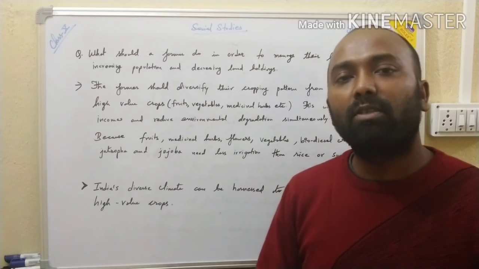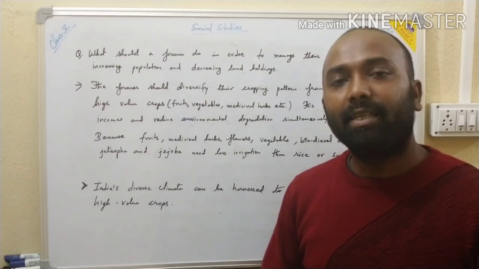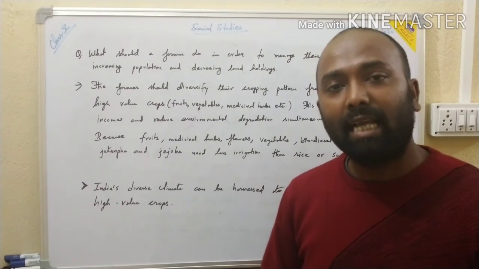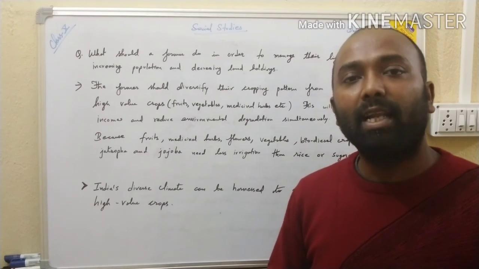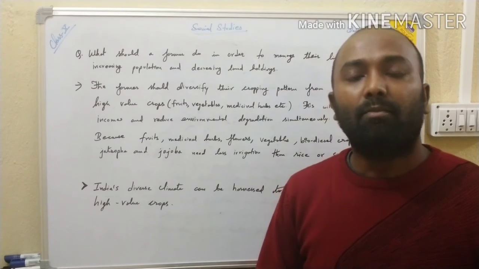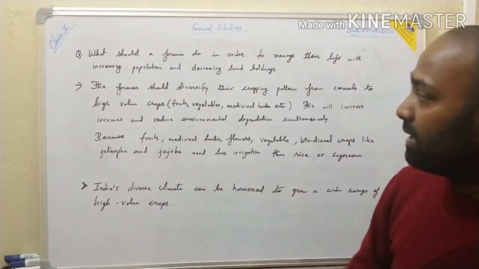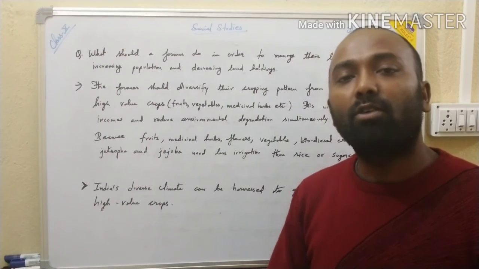But what about the net sown area of cereals and pulses? Cereals are very important crops for our country. Rice and wheat are something that we eat most of the time, so it is very important to have cropping area with rice and wheat. But the net sown area is getting reduced day by day, and if farmers keep shifting like this, it is good for the farmers, but it is not good for the country.